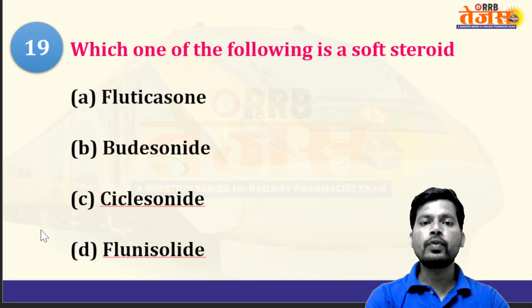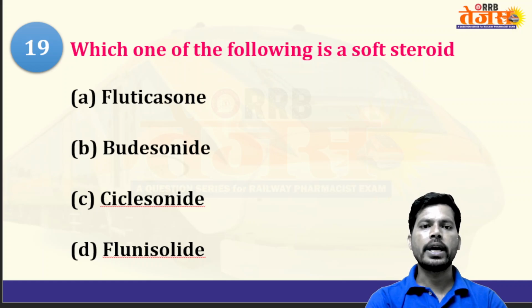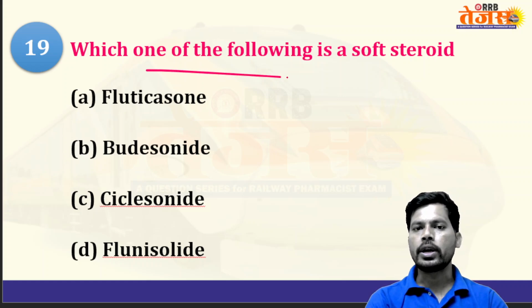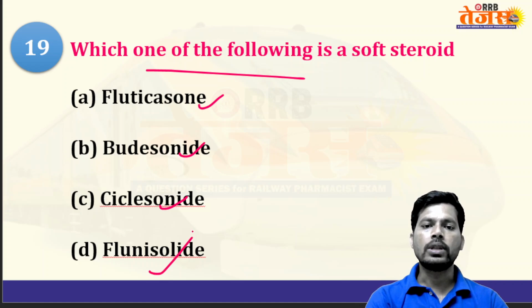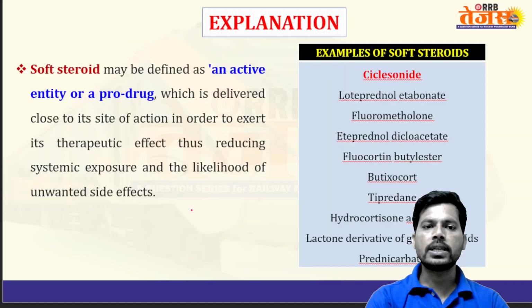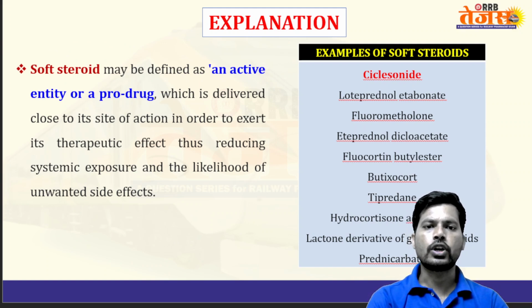Which one of the following is known as a soft steroid? Fluticasone, budesonide, ciclesonide, or flunisolide? The answer is ciclesonide. So let's see the discussion. What is the reason behind this, and what is a soft steroid?